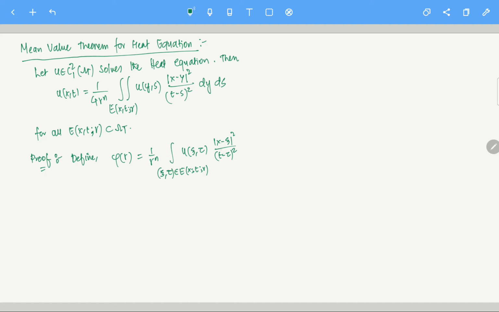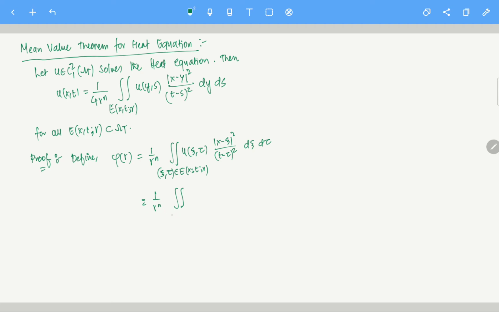Okay, so this is the function which we are defining. So this function of course has d xi d tau, that part is there. I may or may not write this part, so please bear with me there. So this can be written like this, 1 by r power n. Of course there is a double integral here. If you want, you can write a double integral or you can just write a single integral. It is up to you.